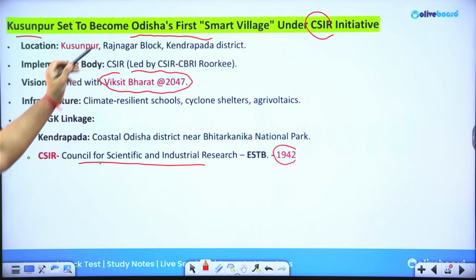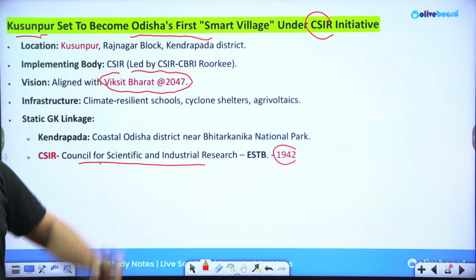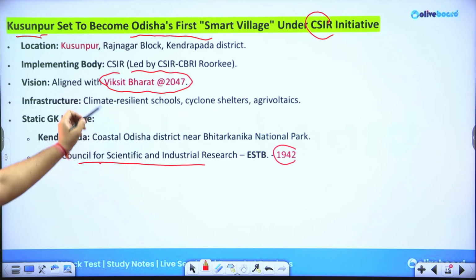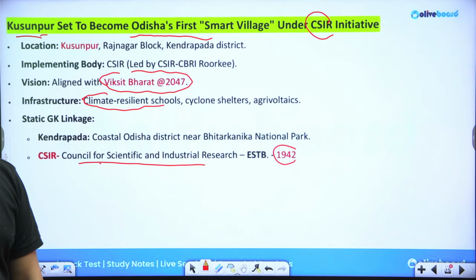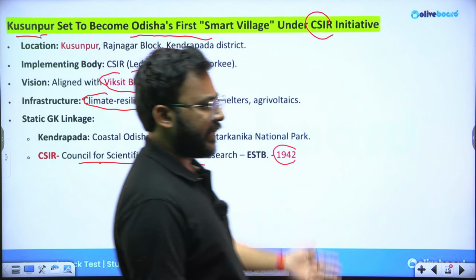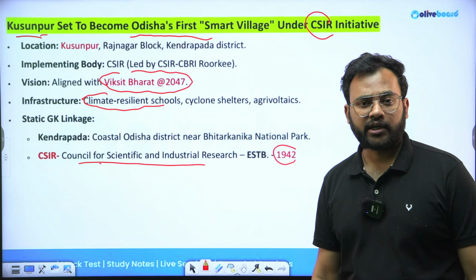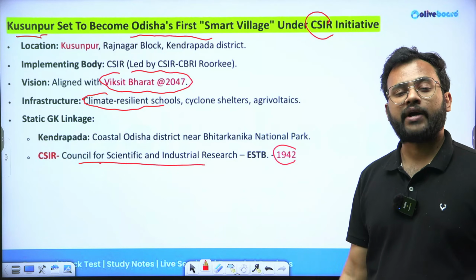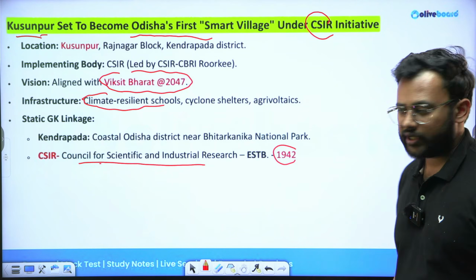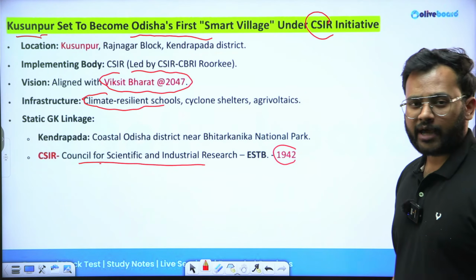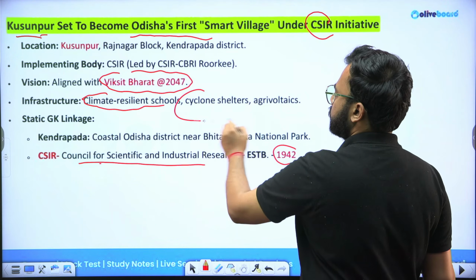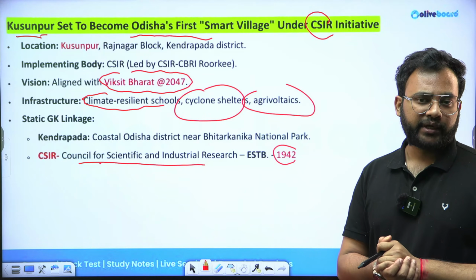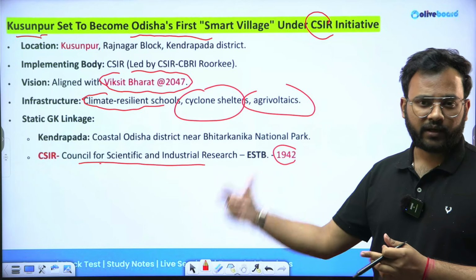So a village which is designated as a smart village, or being developed as part of the initiative, will usually have climate resilient schools, so that if there is rainfall or any type of climatic turbulence, you do not have to shift the students to some other building, or ask them not to come to school for the next 5 to 6 days. Okay? So these buildings are climate resilient. Also, cyclone shelters and agri-voltaics are going to be equipped in these types of smart villages.